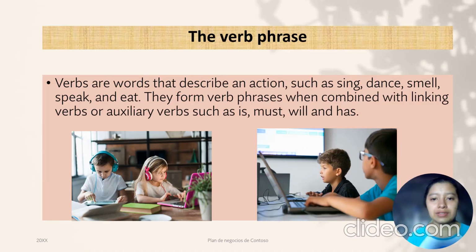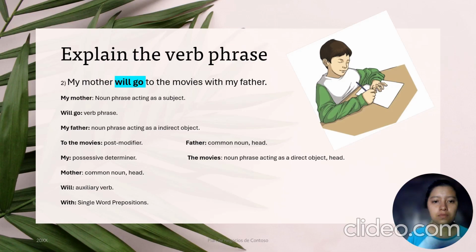The verb phrases. Verbs are words that describe an action such as sing, dance, smell, speak, and eat. Therefore, verb phrases are formed when combined with a linking verb or auxiliary verb such as is, must, will, and has. Explain the verb phrases. My mother will go to the movies with my father.